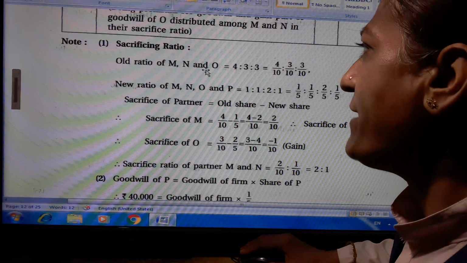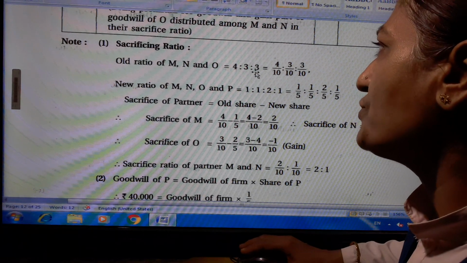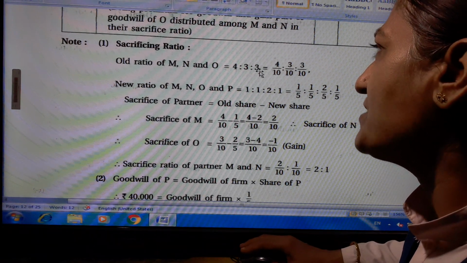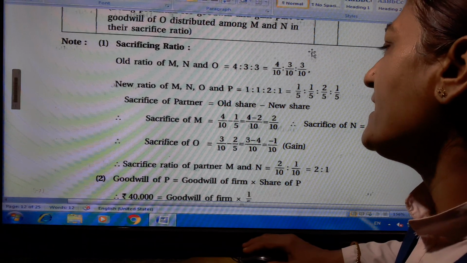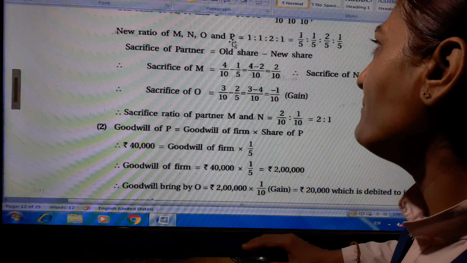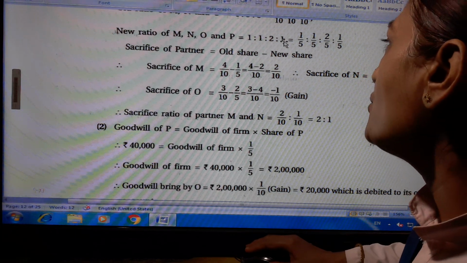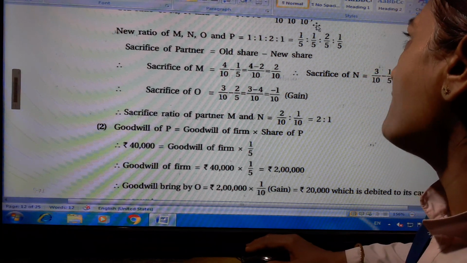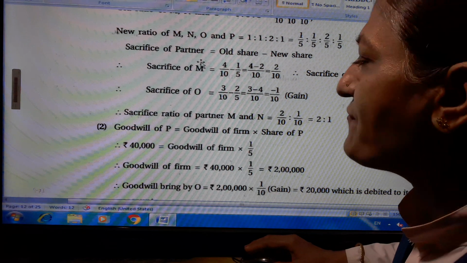The old ratio of M, N and O is 4:3:3. 4 plus 3 is 7, plus 3 is 10. So 4/10, 3/10 and 3/10. The new ratio of M, N, O and P is 1:1:2:1, so 1/5, 1/5, 2/5 and 1/5.